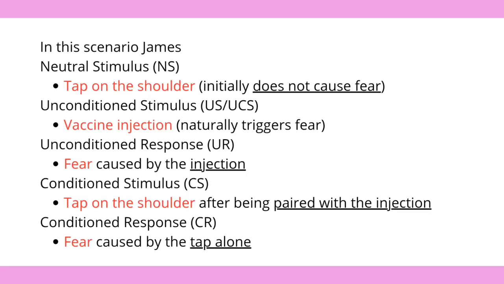In this scenario, James initially does not fear a tap on the shoulder, which is a neutral stimulus. The vaccine injection naturally causes fear, serving as the unconditioned stimulus and producing an unconditioned response of fear. After repeated pairings of the tap with the injection, James begins to feel fear from the tap alone. The tap has now become a conditioned stimulus and the fear it elicits is the conditioned response.